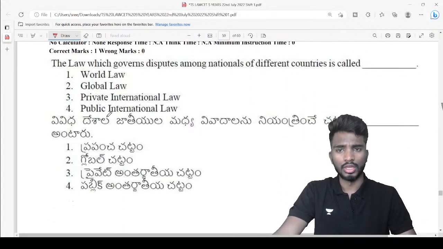Next, the law which governs the disputes among nationals of different countries is called.